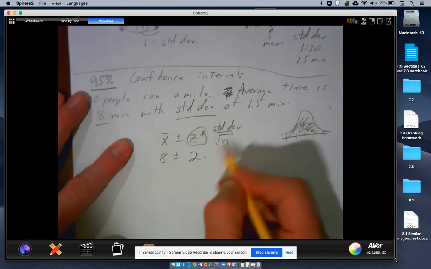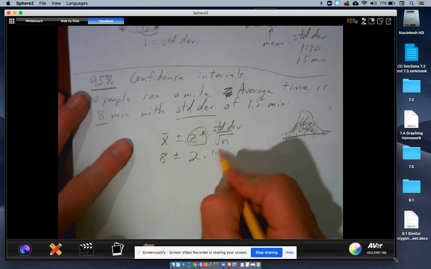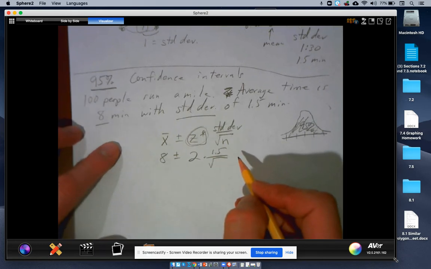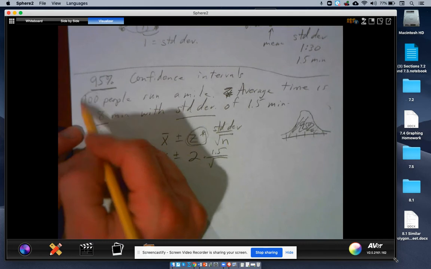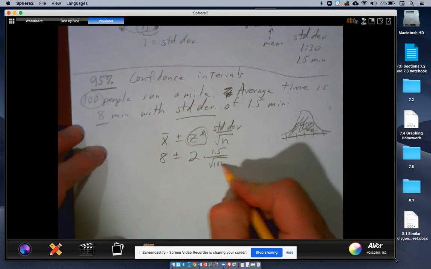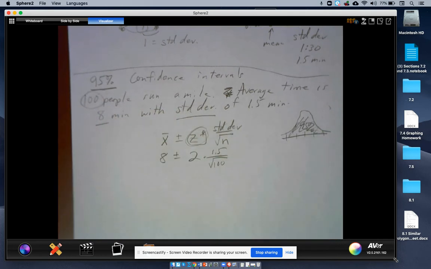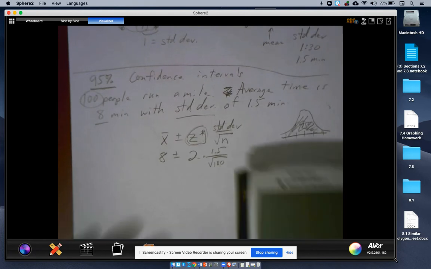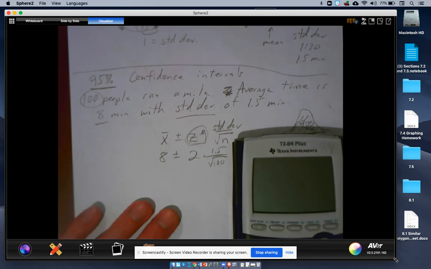2 times the standard deviation of 1.5 over the square root of the sample size. So the square root of the sample size, 100 people. Okay, so that is how we are going to make a confidence interval. So let's grab the calculator and do a little plug and check here.